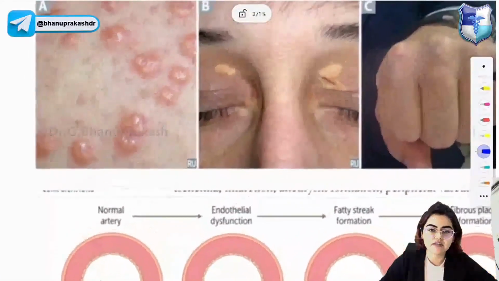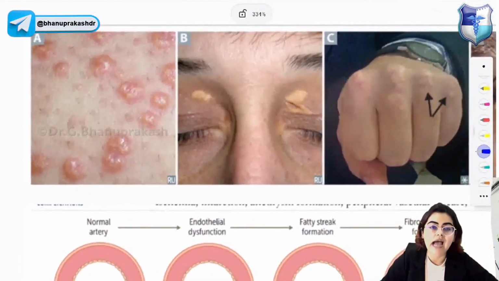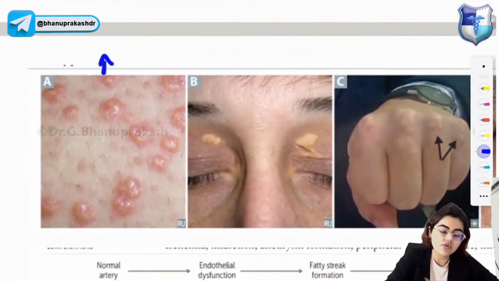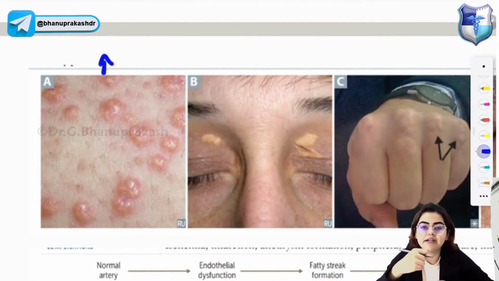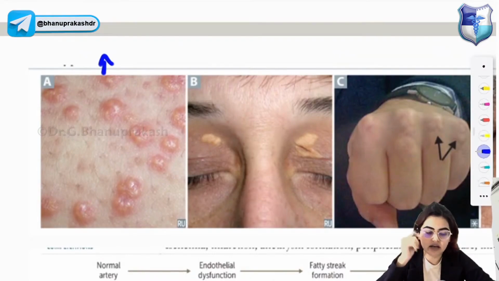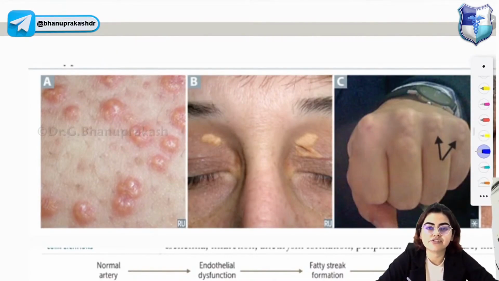Okay, so let's look at this one. These are the different hyperlipidemic signs. The first one is showing you the plaque or nodules composed of lipid laden histiocytes in the skin.